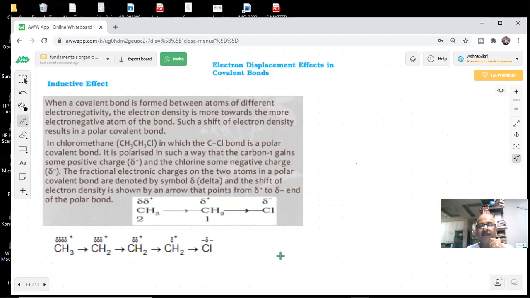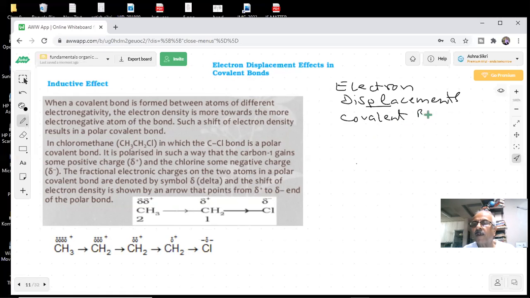Now we are telling you one very important effect which works in organic chemistry. Electron displacement effects. Electrons are moving, and there will be displacement of the electrons. And how will it be displaced in covalent bonds?